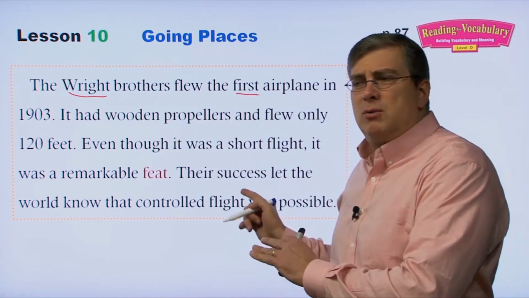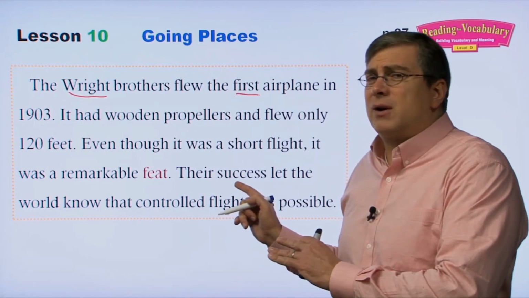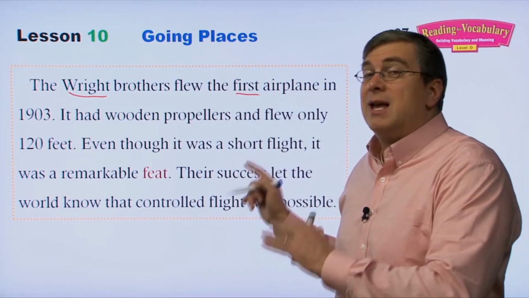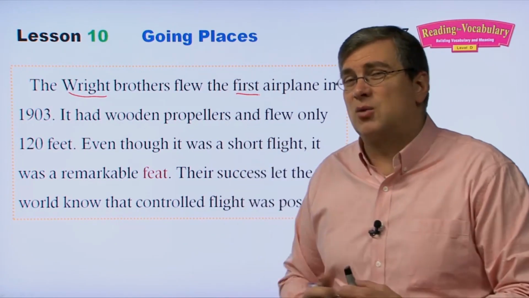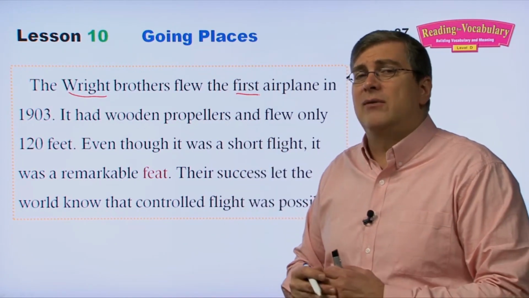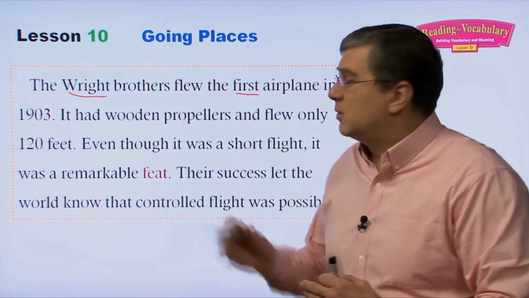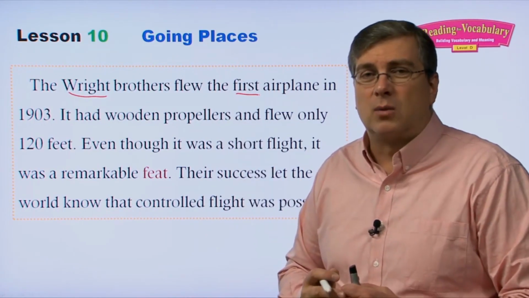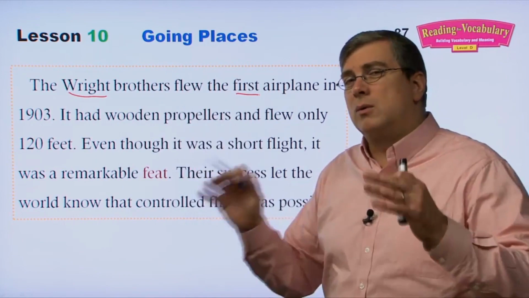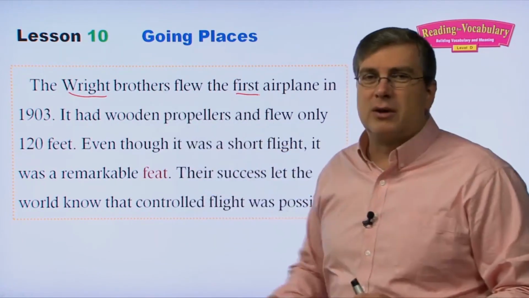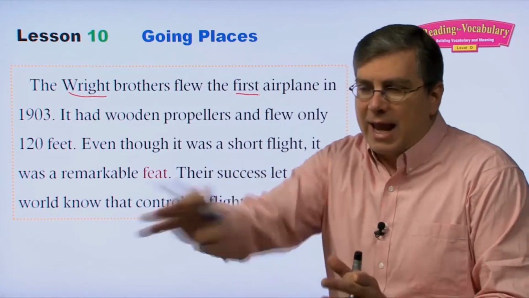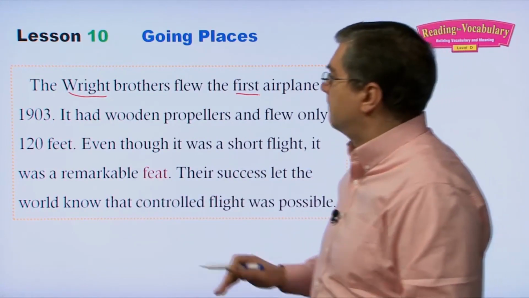Now, a lot of history books won't tell you this, but a lot of different countries were competing. They were very close to flying themselves. The French were very close also to having an airplane that could fly. They were just a few years behind the Wright brothers. Many countries around the world were, of course, very interested in trying to get the first aircraft. The Wright brothers were not acting alone. They had many competitors, okay?